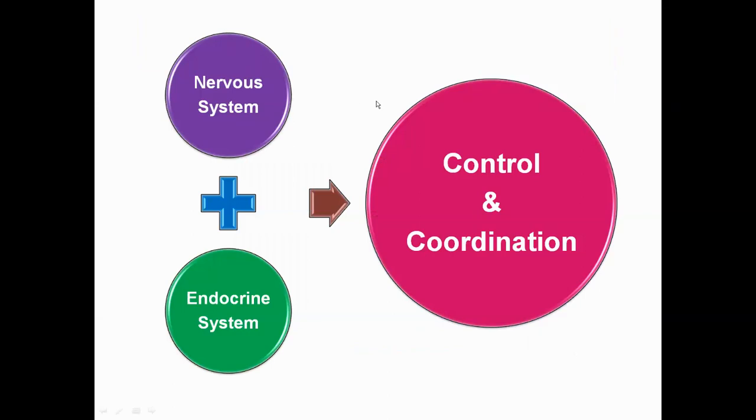First of all, we need to understand that when we talk about control and coordination, specifically in humans, it comprises two systems. First is the nervous system and second is the endocrine system. The nervous system comprises neurons or nerve cells along with two important structures, that is brain and spinal cord. The endocrine system comprises all sorts of hormonal secretion in the body, which is going to coordinate all of the physiological activities in the organism.